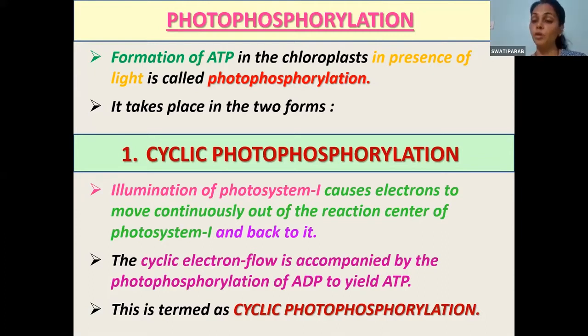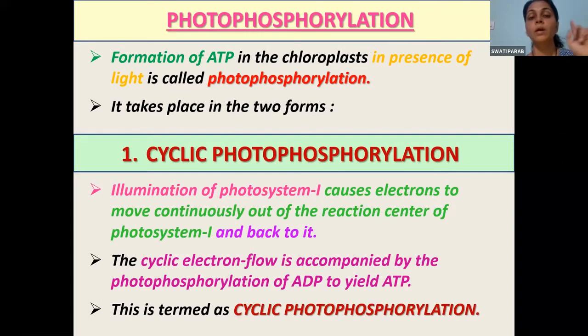What do you mean by photophosphorylation? In your own words, can you tell me? We have done this earlier. What is the reaction taking place over here? Ma'am, when ATP gets converted into ADP and NADPH gets converted into NADP in presence of light, it is called photophosphorylation.